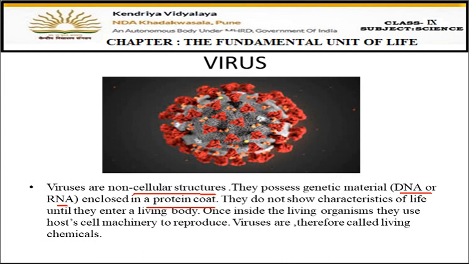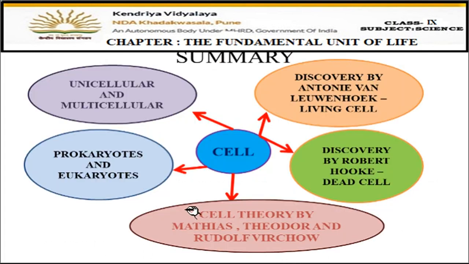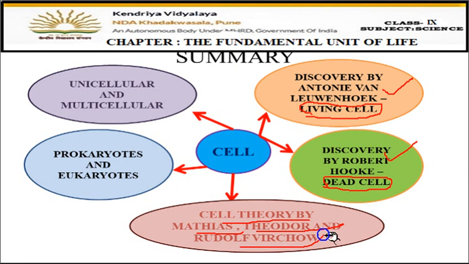Now, let us summarize what we have done today, children. We started with the discovery of the cell by Robert Hooke. Then the discovery by Leeuwenhoek, who watched the living cell under the microscope, whereas Robert Hooke watched the dead cell. Then we studied the cell theory, given by Matthias, Theodore, and Virchow. Then prokaryotic and eukaryotic organisms and cells, then unicellular and multicellular. So all these topics we have covered today.